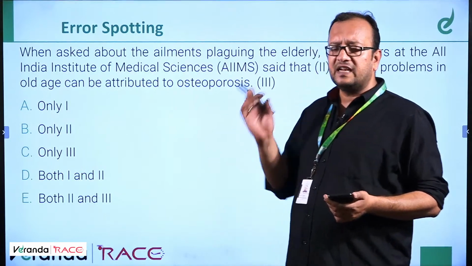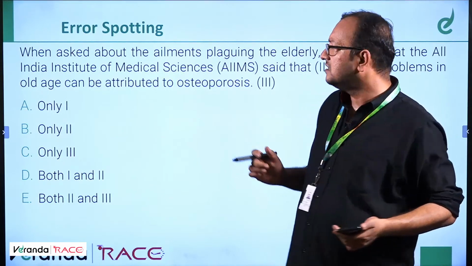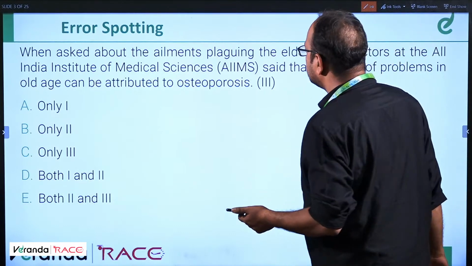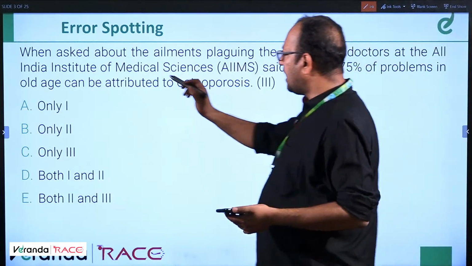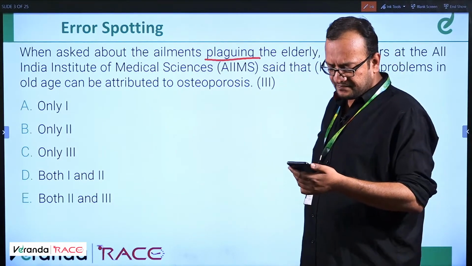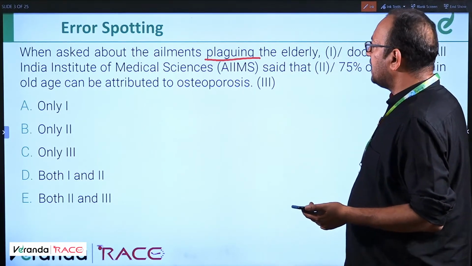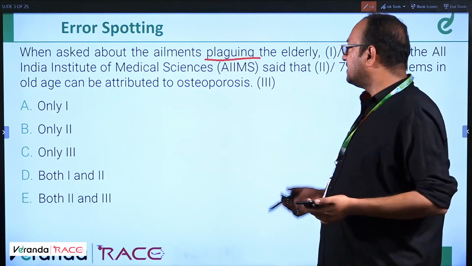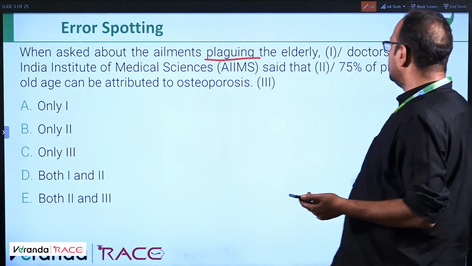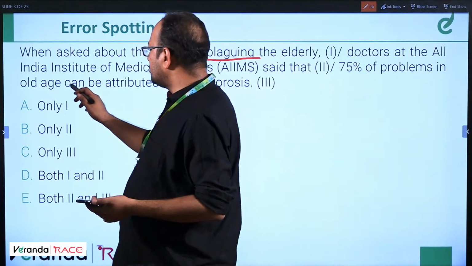So error spotting. We'll do error spotting, multiple errors and sentence rearrangement today. Okay. So: when asked about the ailments plaguing the elderly, plaguing means affecting badly. Yes, Vidya Pal Pandit, good morning. Okay. When asked about the ailments plaguing the elderly, doctors at the All India Institute of Medical Sciences said that 75% of problems in old age can be